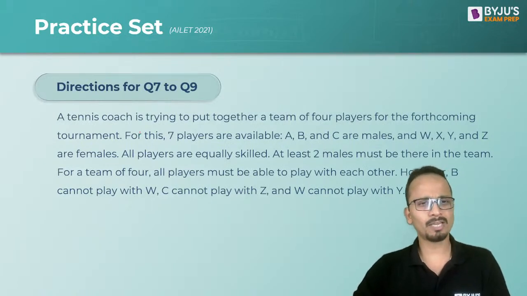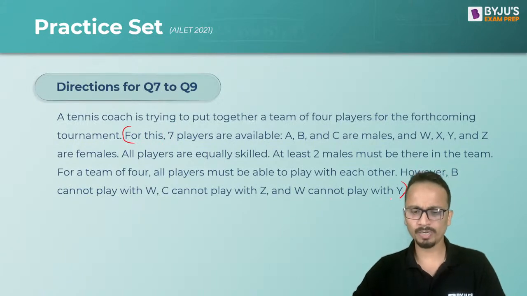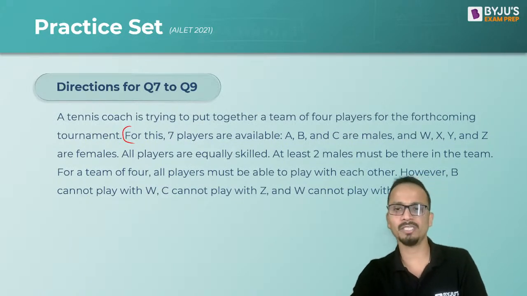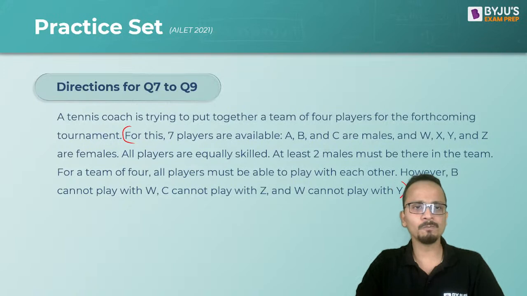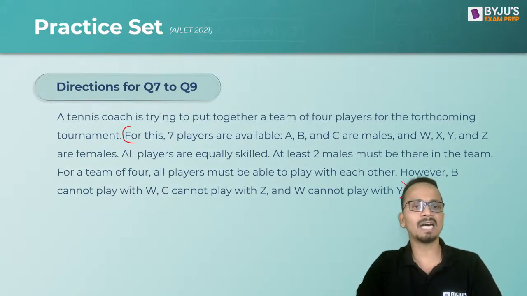Also, you may note down some of these conditions, but don't worry, all the conditions will be displayed on your screen. So I'll read it out for all of you. A tennis coach is trying to put together a team of 4 players for the forthcoming tournament. For this, 7 players are available. A, B, and C are males. W, X, Y, and Z are females. All players are equally skilled.